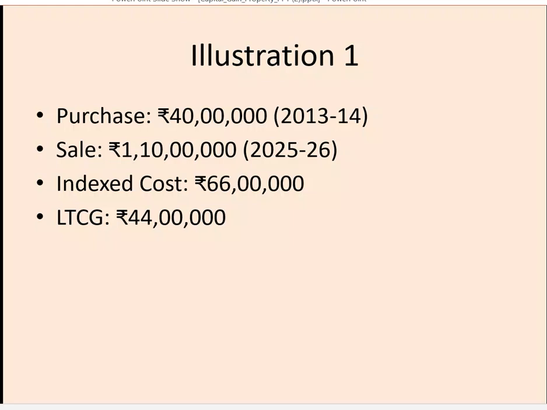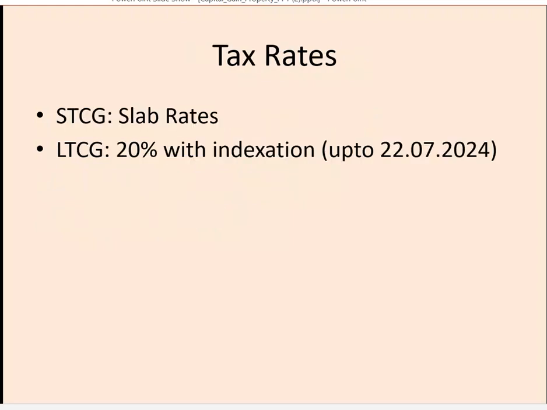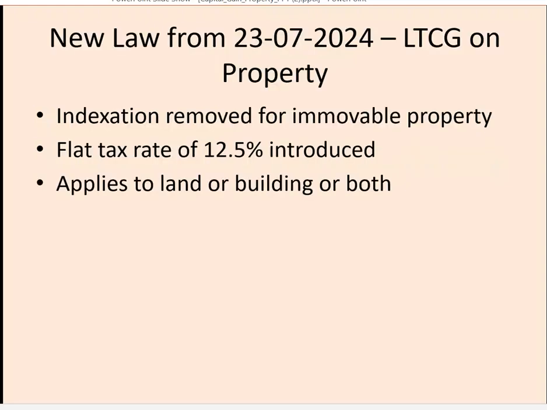Okay, so now let us come back to the indexed cost, the law which has changed from 23rd July 2024. From 23rd July 2024, the indexation has been removed for immovable property. So now, even if it is a long-term capital gain or capital asset, the tax is levied at a flat 12.5% of the capital gains. And this applies to land or building or both.